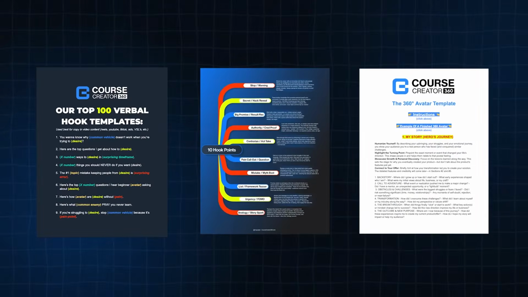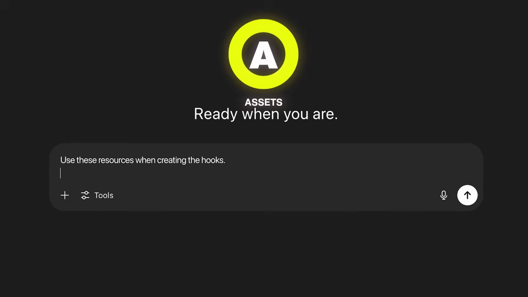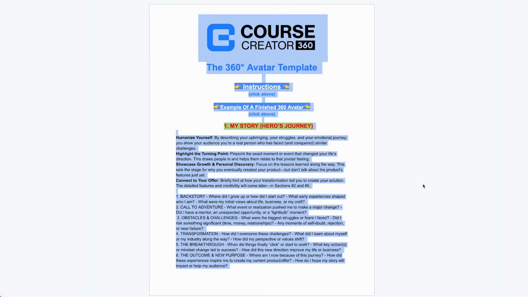Okay, so that's the asset for this particular prompt. I'm writing hooks. I'm going to give it these 3 documents and paste that into my prompt. So I'm going to say something like, use these resources when creating the hooks. Pasted below: 100 proven hook templates, 10 types of hooks, and my avatar of woman fully explained.